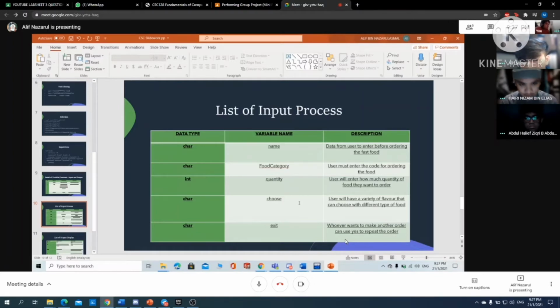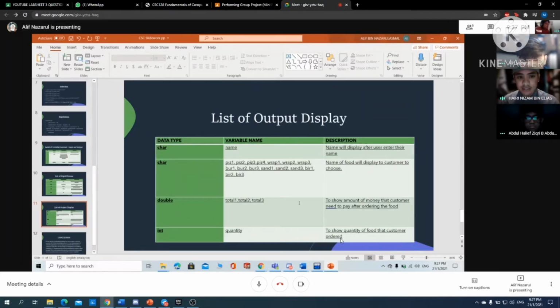Okay, next, the list of output displays. For the data type char name, the name will display after the user enters their name. For the second char, piece1, piece2, piece3 are the names of food displayed to the customer to choose. Next is double, with variable names total1, total2, and total3, which show the amount of money the customer needs to pay after ordering the food. And lastly, int shows the quantity of food the customer ordered.